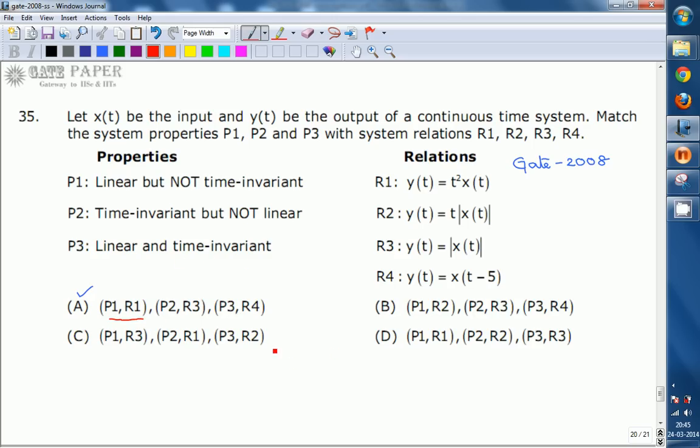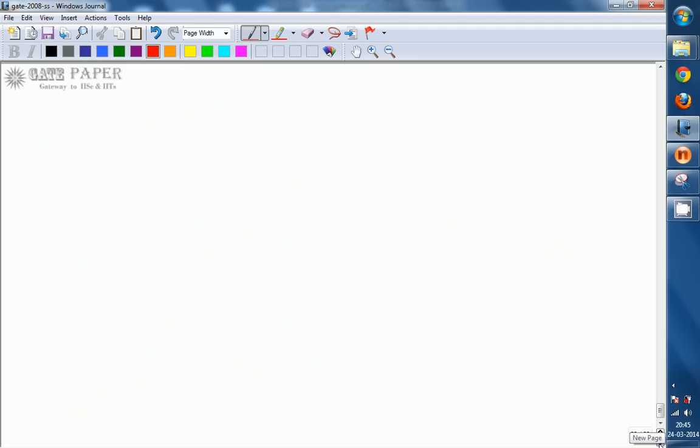Coming to the second one, R2, y of t equals t into mod x of t. We will verify whether it is linear and time variant or not.